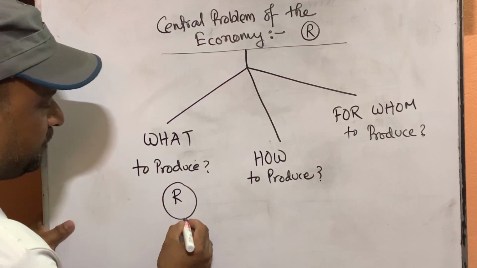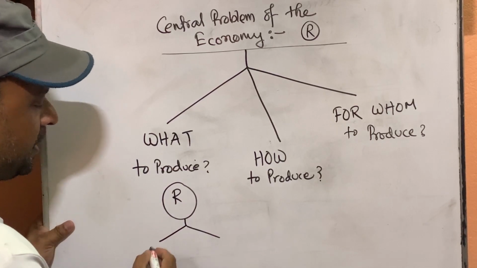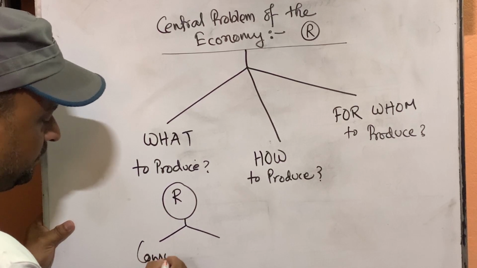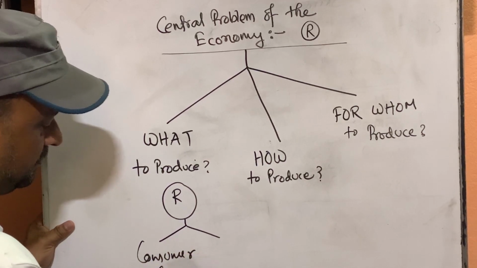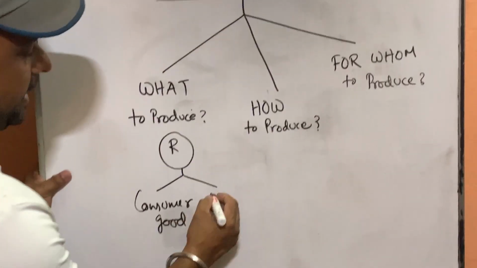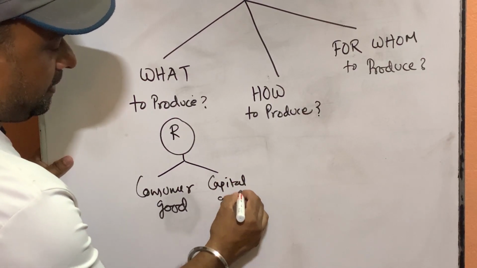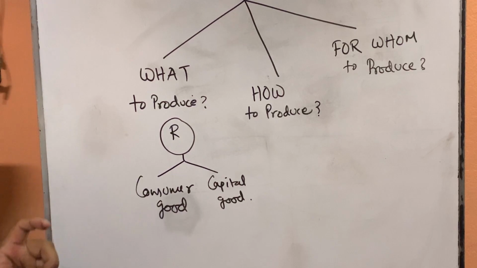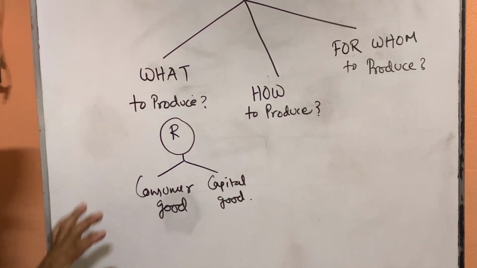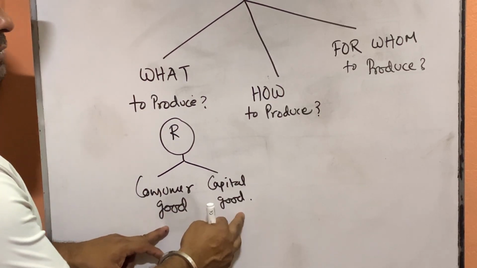Suppose country is producing two goods. Suppose one is consumer good, another is capital good. Having these two options, by using the resources a country can produce consumer good or capital good.